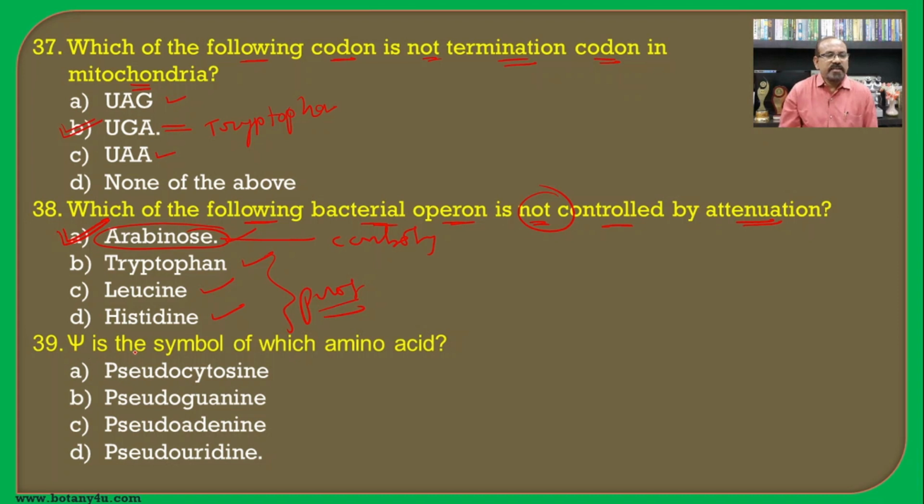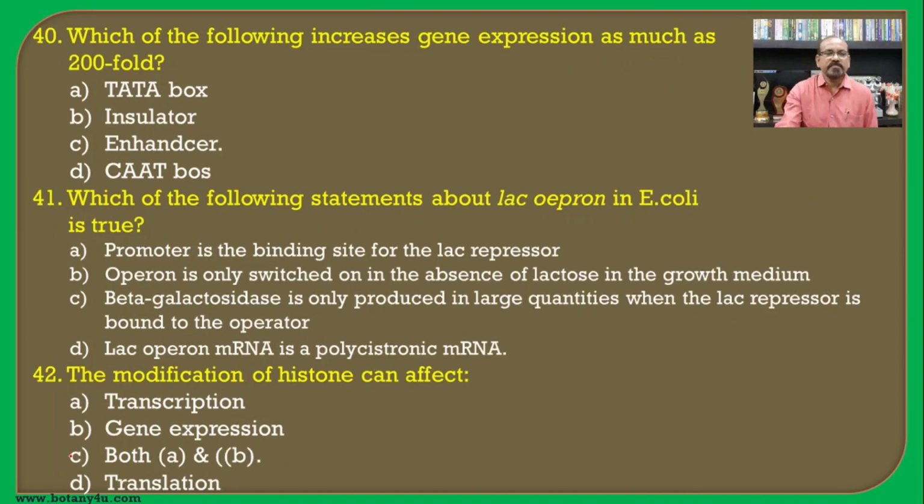Then phi is the symbol of which nucleoside? The phi is present on the T5C loop of the tRNA, and it is pseudouridine, and hence it is the correct answer. Then which of the following increases the gene expression as much as 200 fold? If you see the TATA box, insulator, enhancer and the CAAT box, the enhancer is responsible to increase the gene expression up to 200 fold, and hence it is the correct answer.